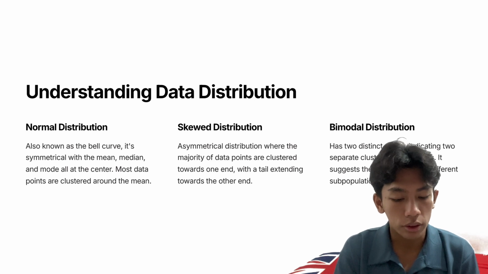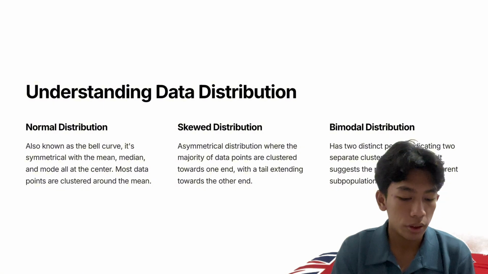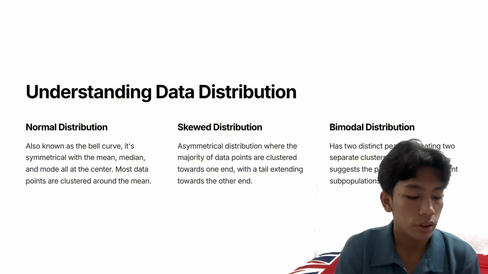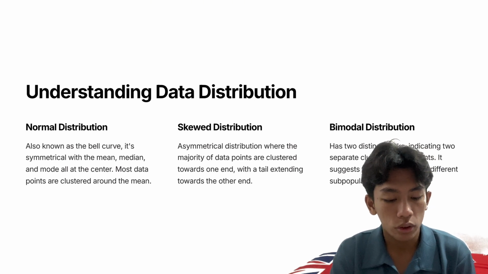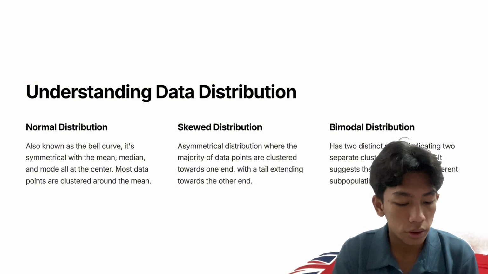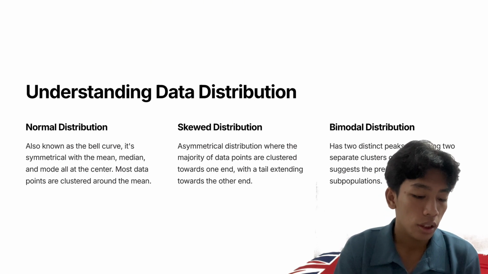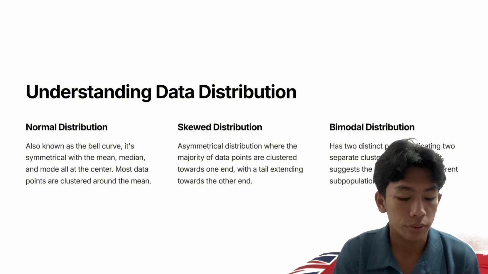Skewed distribution is an asymmetrical distribution where the majority of data points are clustered towards one end, with a tail extending towards the other end. Bimodal distribution has two distinct peaks, indicating two separate clusters of data points. It suggests the presence of two different subpopulations.